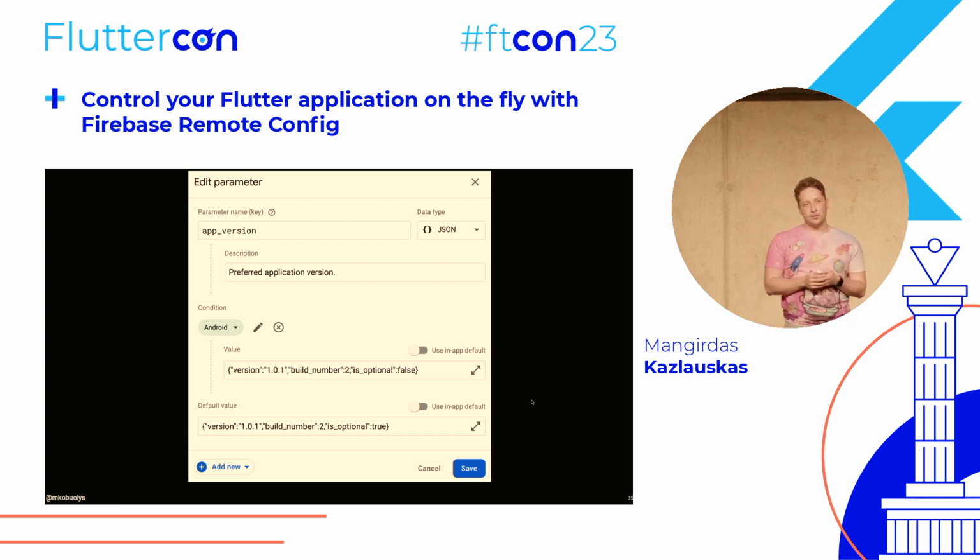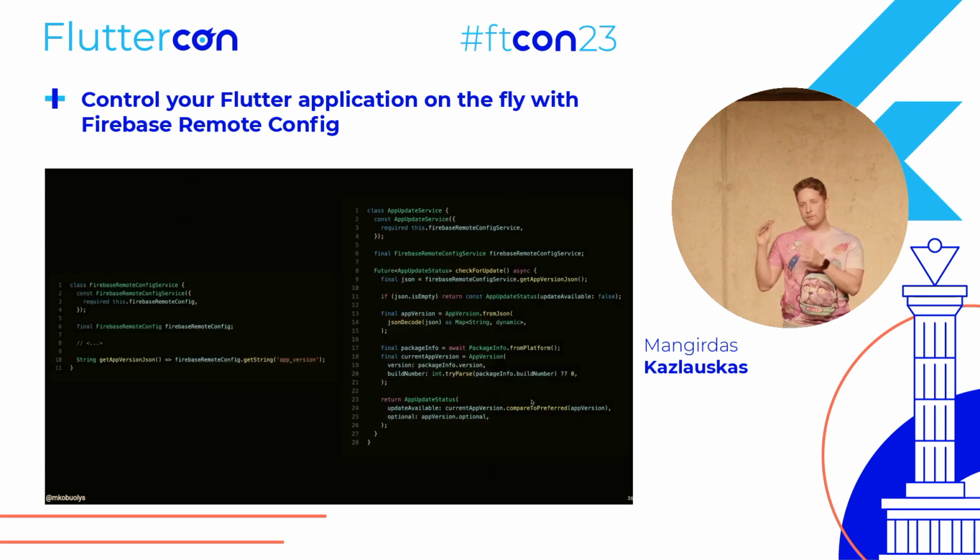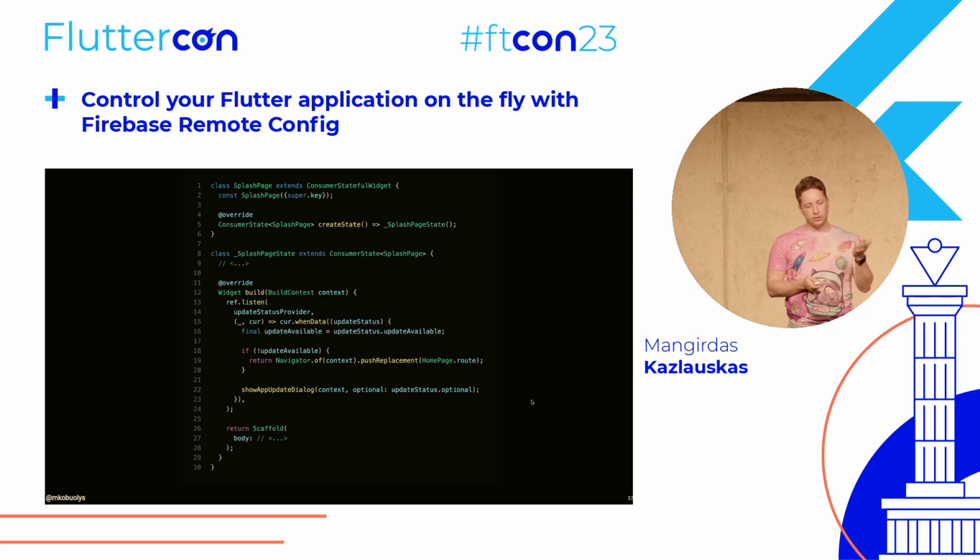And yeah, we said that this update for Android is mandatory and the is optional flag is false. So how it looks in the code, actually the Firebase Remote Config service part is identical to what you saw previously. We just exposed this value, but there's an app update service. Tricky code, but basically what it does is check the current version of your device and compare this value to the one provided by the Firebase Remote Config. So if the Firebase Remote Config provides a newer value, it means that you need to update your app. Simple as that.